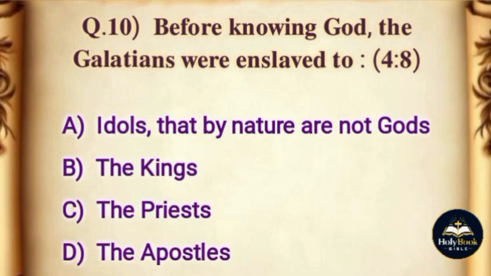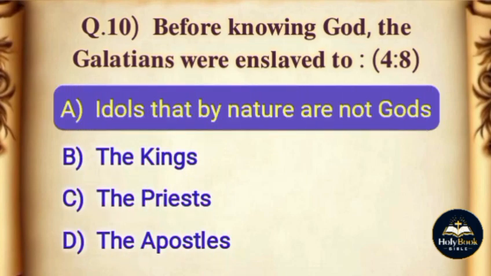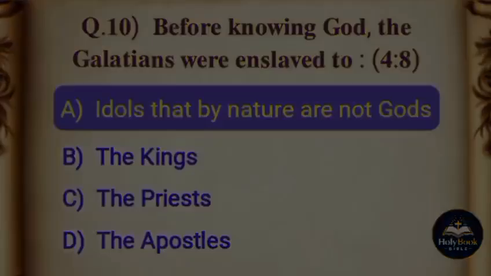Question. Before knowing God, the Galatians were enslaved to. Options: A. Idols, that by nature are not gods, B. The kings, C. The priests, D. The apostles. The correct answer is option A. Idols, that by nature are not gods.